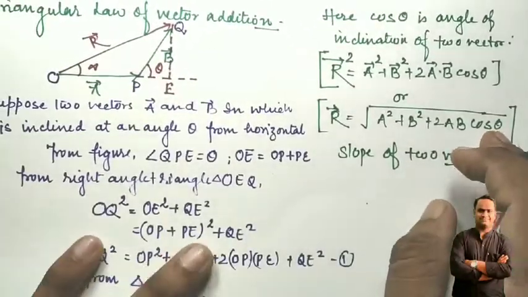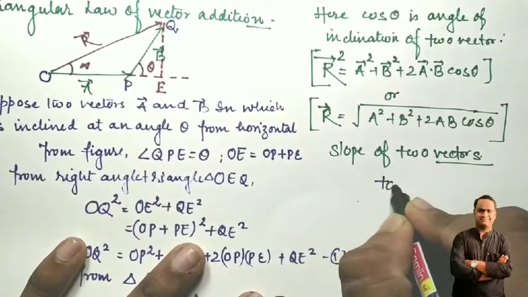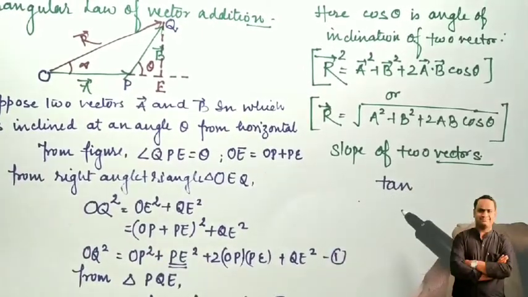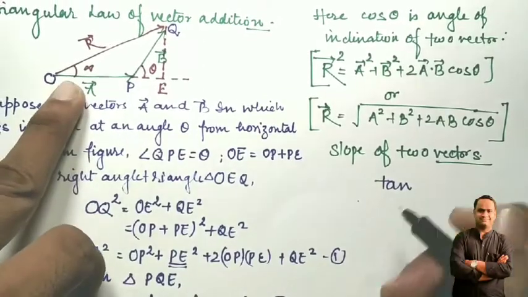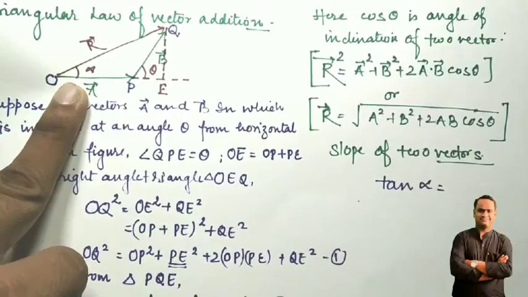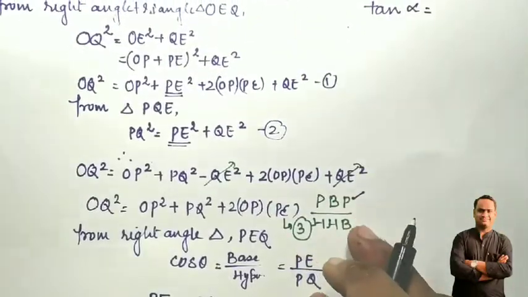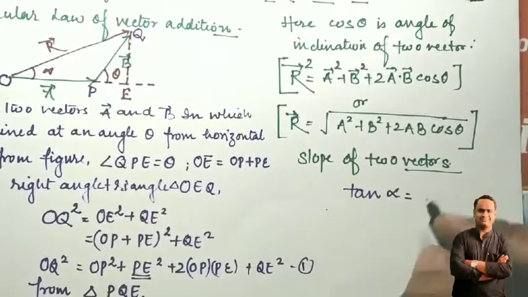As we know that the two vectors are inclined at an angle, it will be tan alpha is equal to perpendicular upon base. Tan alpha is equal to perpendicular upon base.